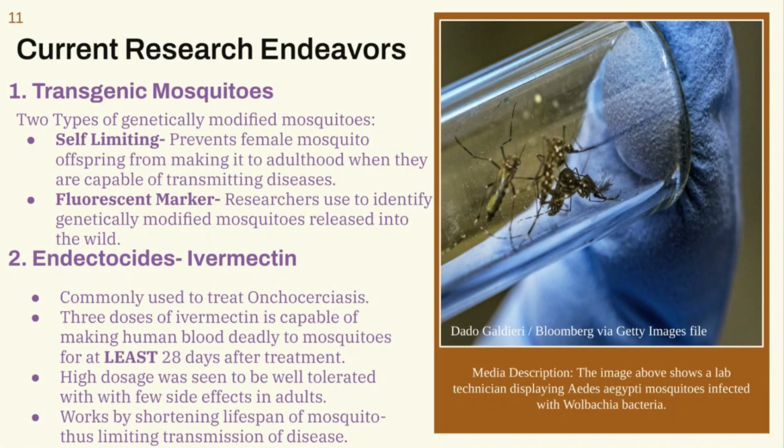Transgenic mosquitoes are a popular and controversial topic when it comes to the research being done to control specifically Aedes aegypti mosquito populations. These populations of genetically modified mosquitoes do not work to control the population between species of mosquitoes, meaning genetically modified Aedes aegypti mosquitoes will only work to control the population of other Aedes aegypti mosquitoes.